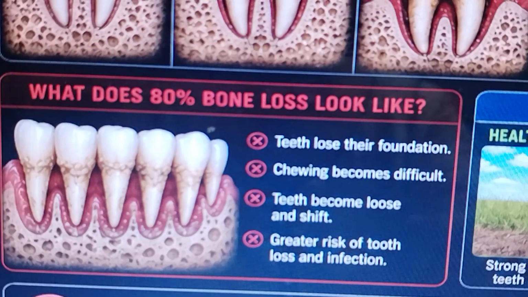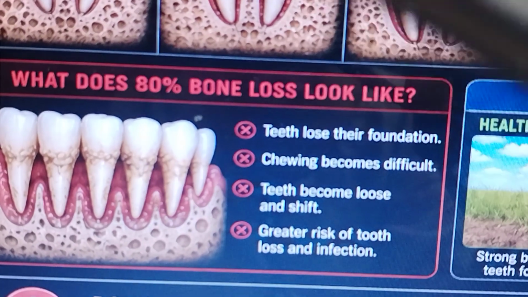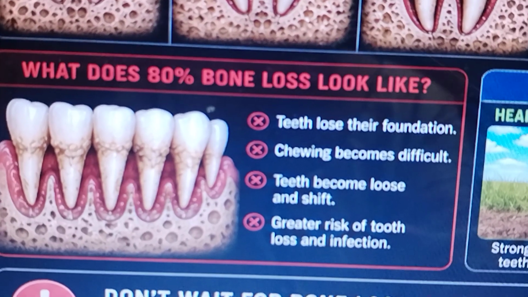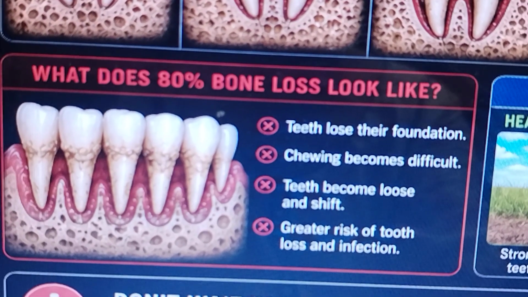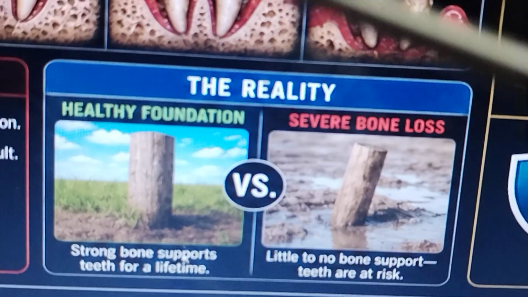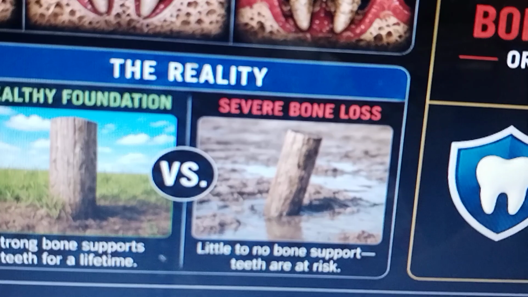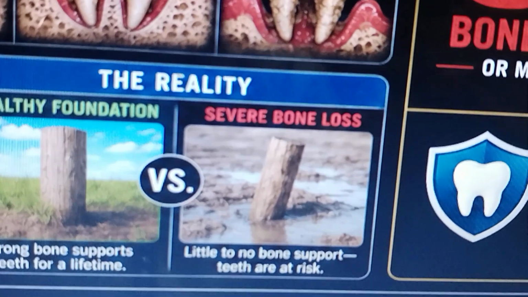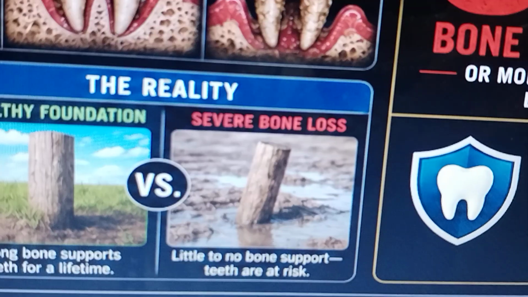What does 80% bone loss look like? Teeth lose their foundation, chewing becomes difficult, teeth become loose and shift, and there is a greater risk of tooth loss and infection. You can see it through this: this is the healthy foundation, standing straight. With severe bone loss, it's trembling in the mud, just like teeth trembling in your mouth.